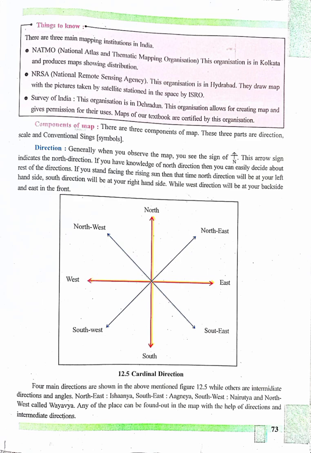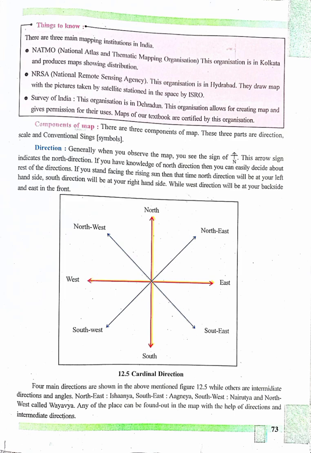Students, the symbol of N with arrow in a map indicates the north direction. By knowing the north direction, other directions can be known automatically. If we face the rising sun, our left hand will indicate north and the right hand will indicate south direction. If we face the rising sun, the east direction is in the front of us and the west is at the back. In the figure which is given in the textbook, figure 12.5,